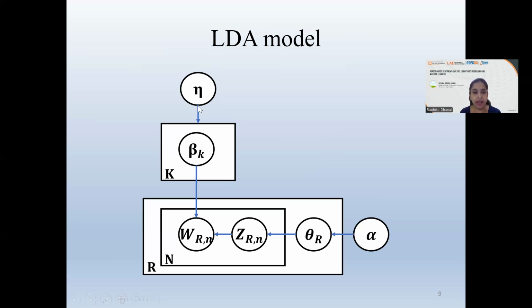Then we have capital K, which signifies the total number of topics. Then we have theta R, which represents the distribution of topics for each particular review. So it's the distribution of topics for a particular review. And then we have Z, R, comma, N. It denotes the matrix for the reviews and the words, whereas W, R, N represents the likelihood distribution of words. As I've already said, capital R denotes the total number of reviews, and capital N represents the number of words present in the reviews.